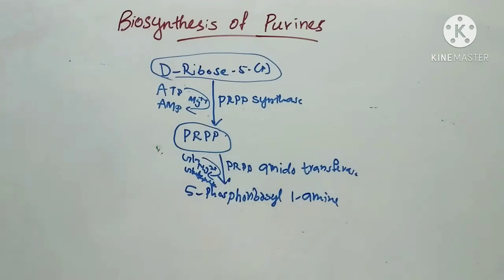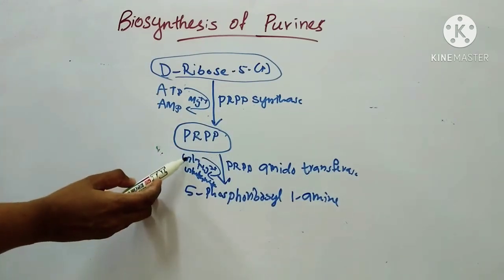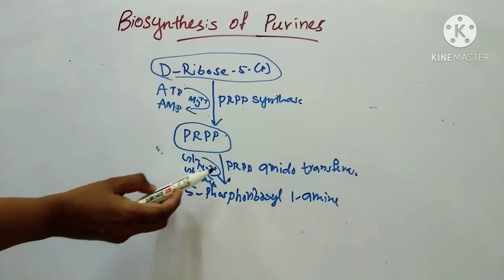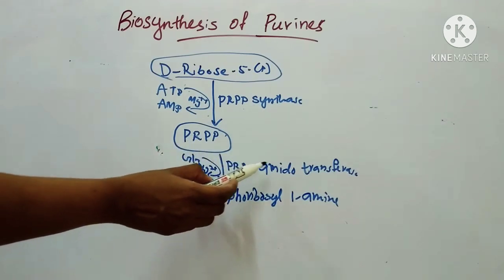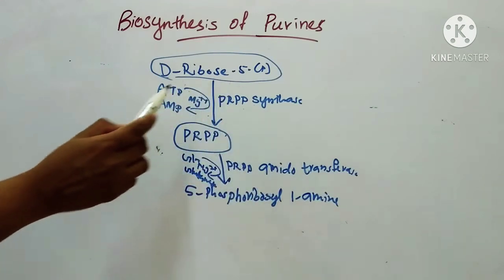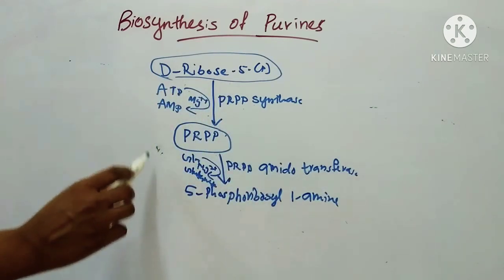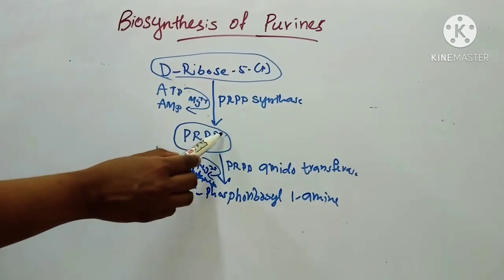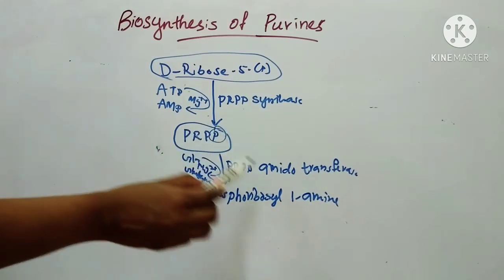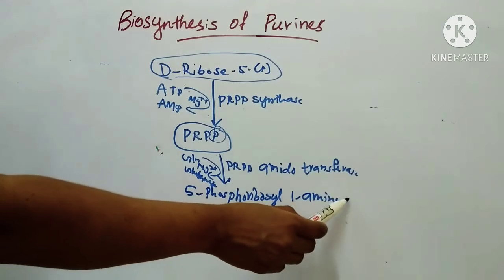So second step is formation of 5-phosphoribosyl 1-amine. The amide group of glutamine is transferred to C1 of this PRPP, that is phosphoribosyl pyrophosphate, by the enzyme glutamine PRPP amidotransferase, and the phosphate group is replaced by an amino group.